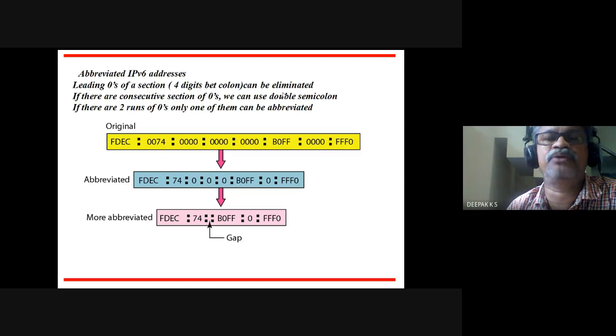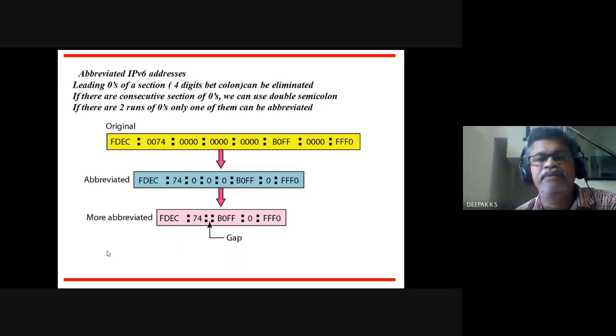So these many zeros will be put as a double colon. So FDEC is there, 74 is there, then a double colon, which will represent all this run of zeros, and B0FF, then this is 0, and FF0. So this is the more abbreviated form of this IPv6.